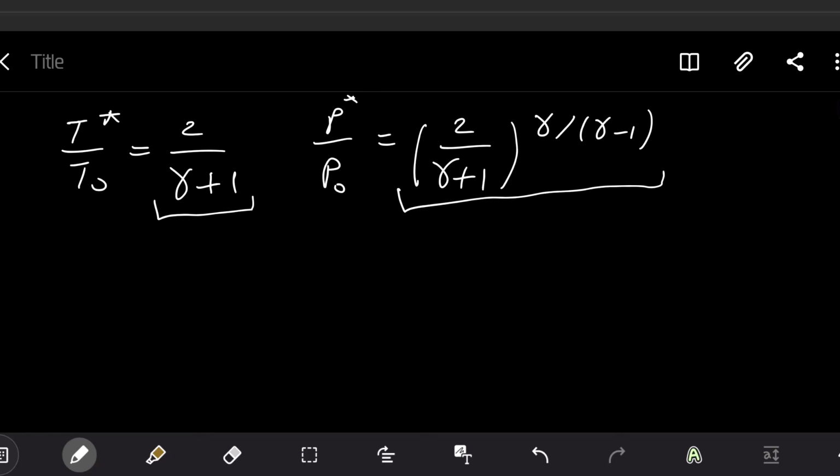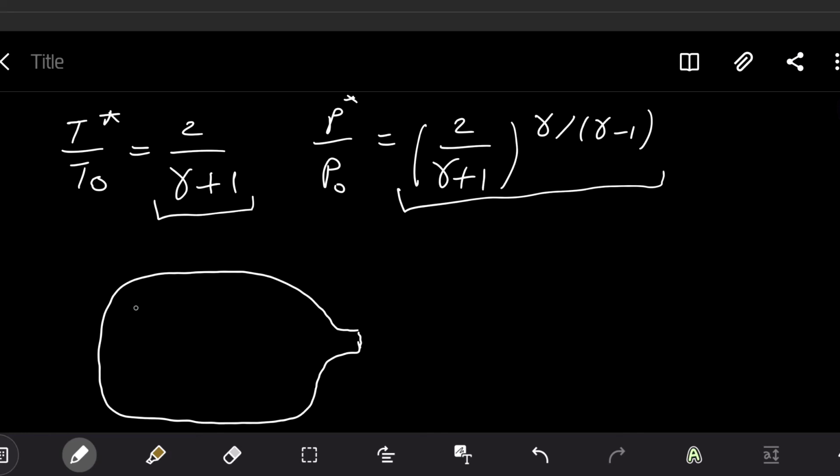What does it give to us from the practical point of view? To understand, we must go to see a simple example. I will draw to you a simple tank like this. And in this tank, we have high pressure P0, which is much higher than ambient pressure. And this makes us have a compressible flow. If we have pressure close to ambient pressure, PA, which is outside, then flow can be compressible, can be incompressible.